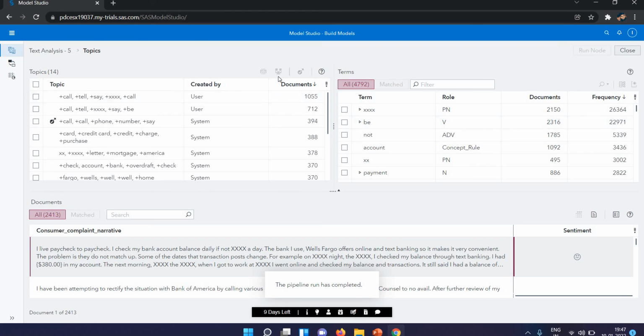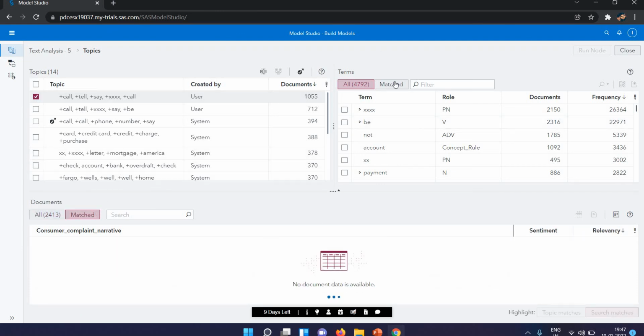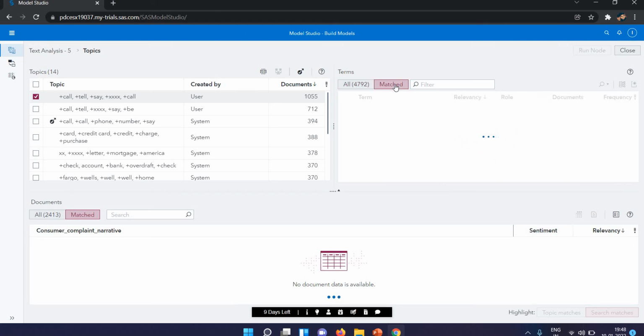Now you can see here, I merged it. Now the document count is 1055. Also if you click, you will see the matched here, and also here if you click on the matched, they will show some match values.